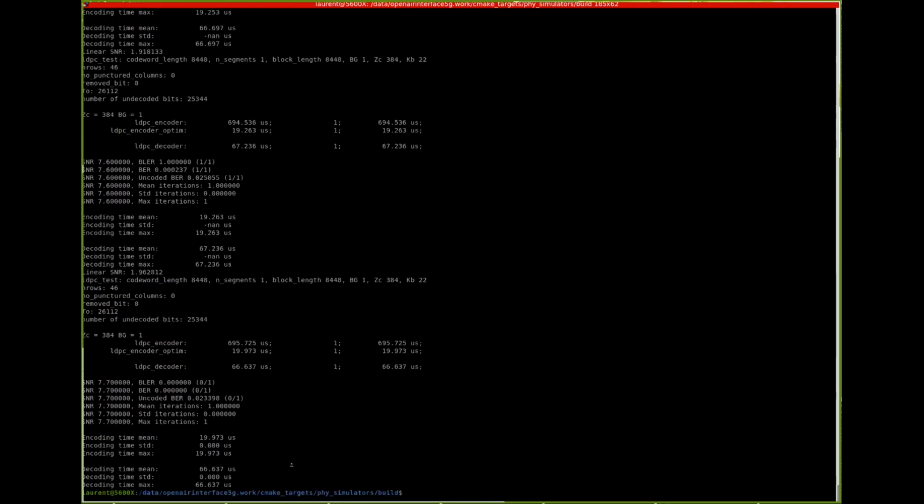And here we run on my laptop that has an NVIDIA graphical card, a cheap one. And we see that the decoding time is 66 microseconds, so it looks better. But somehow we see max iteration is 1. And that is, for me, the most important thing: it's very easy to make very fast decoding if the performance is poor. And so maybe we can go back to the slides if I stop sharing.